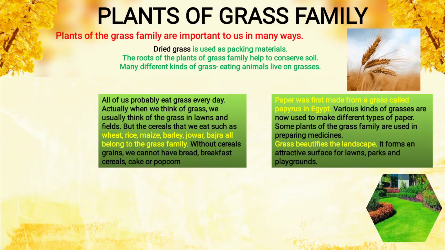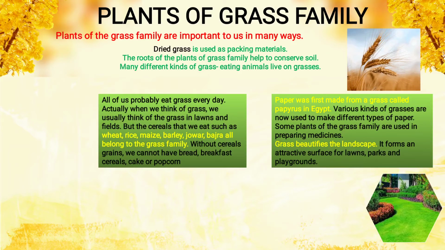But the cereals that we eat, such as wheat, wheat chapati we are eating daily, rice also, maize, barley, jowar, bajra, all belong to the grass family. They are actually from the grass family. As we have a family, uncle, aunt, brother, sister, grandmother, grandfather, we all are in one family. Like that, wheat, rice, maize, barley, etc., all come in the grass family only. So we are eating grass daily.